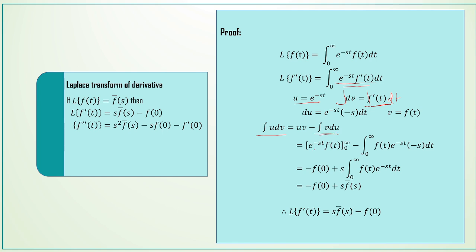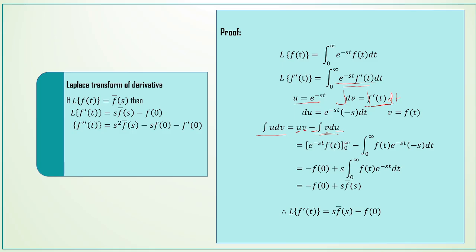Using integration by parts and substituting u is e power minus st and v is f of t, we get uv with limits from 0 to infinity minus integral 0 to infinity v is f of t, du is e power minus st into minus s dt.